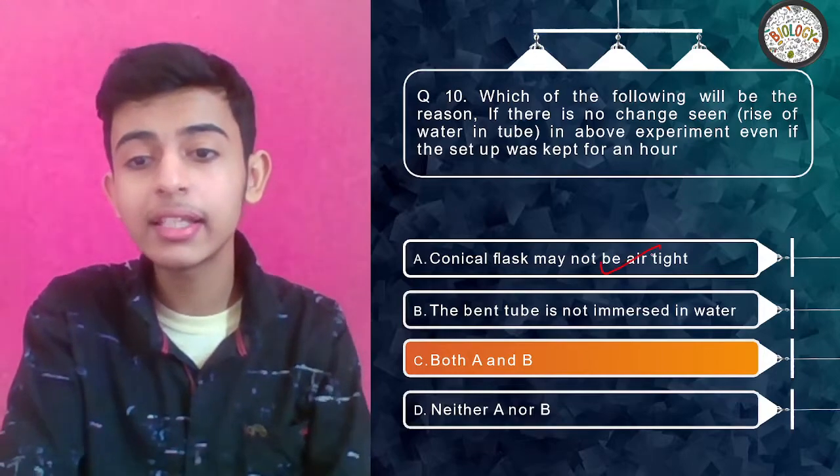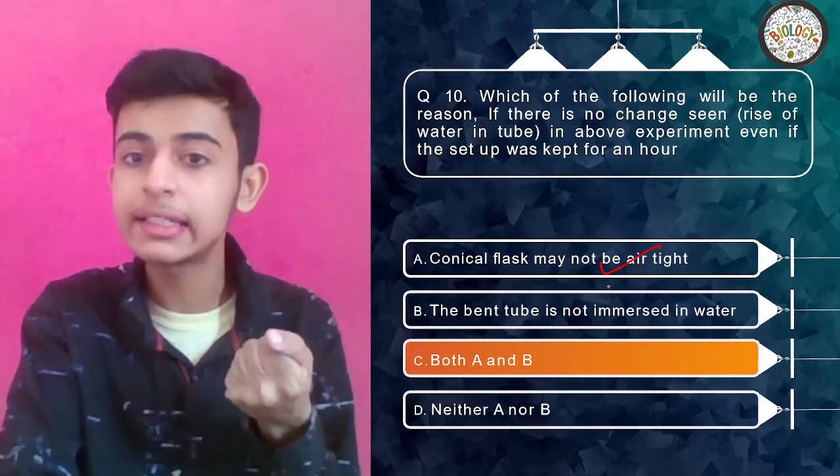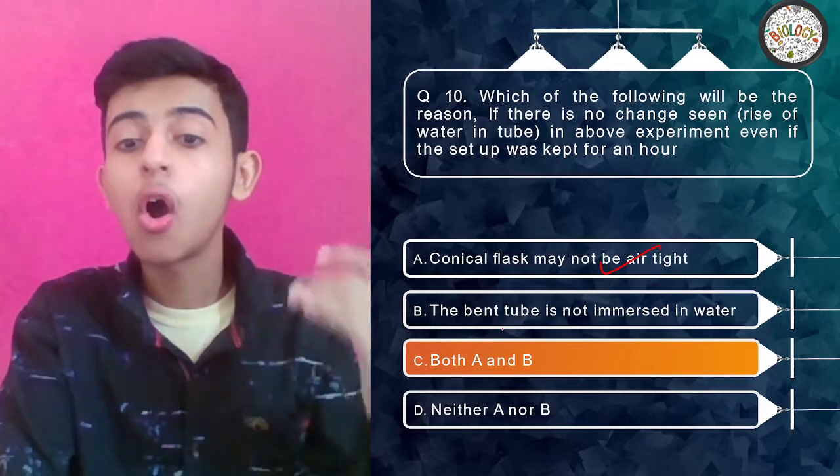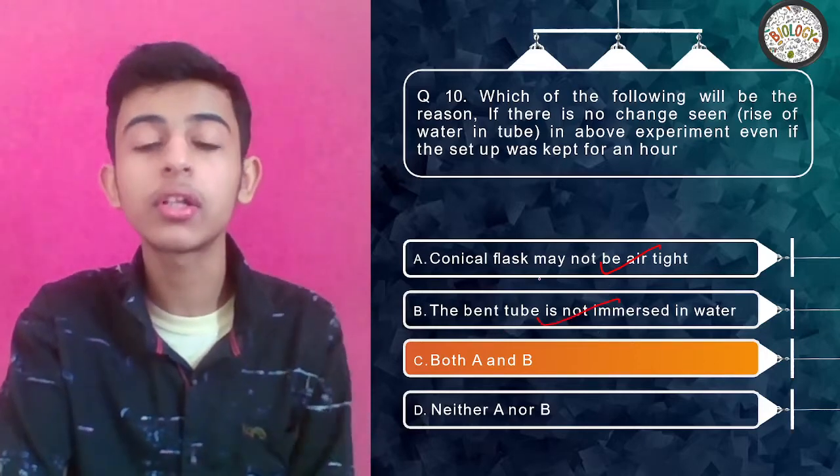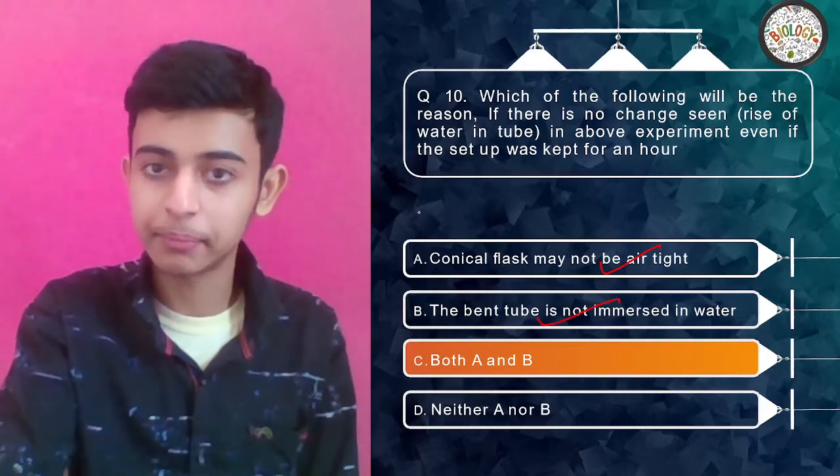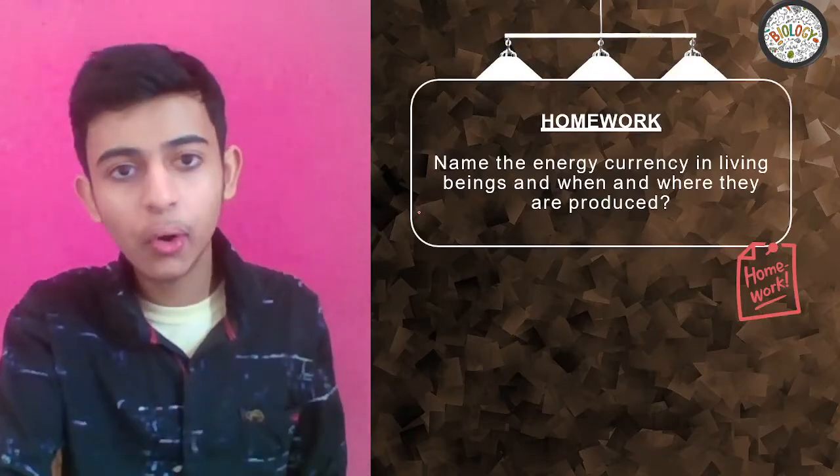Either the conical flask may not be airtight, air is entering there, so we are unable to prove it, or the bent tube is not immersed in water, so we are not getting the outcome. Clear? And we are done with all types of questions.